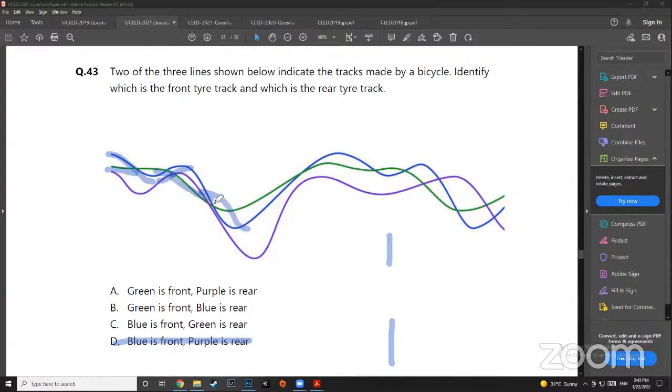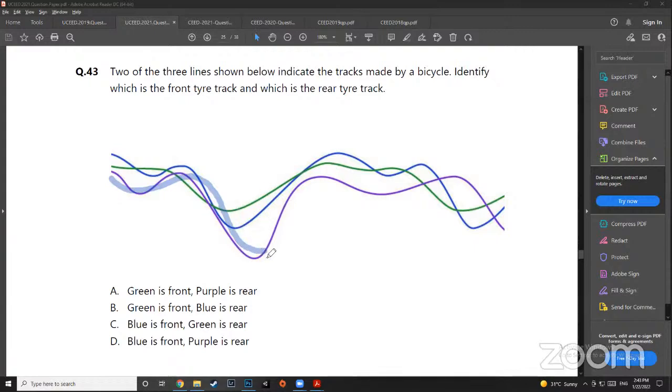So green tried to follow it here. But by that time, blue had turned here. Green again straight away tried to follow it. And green kept straight only, but it was carrying with the blue one. So I'm guessing, because purple one is quite further away from the green one. Purple and green, right? Purple, if it went here, green never came here.